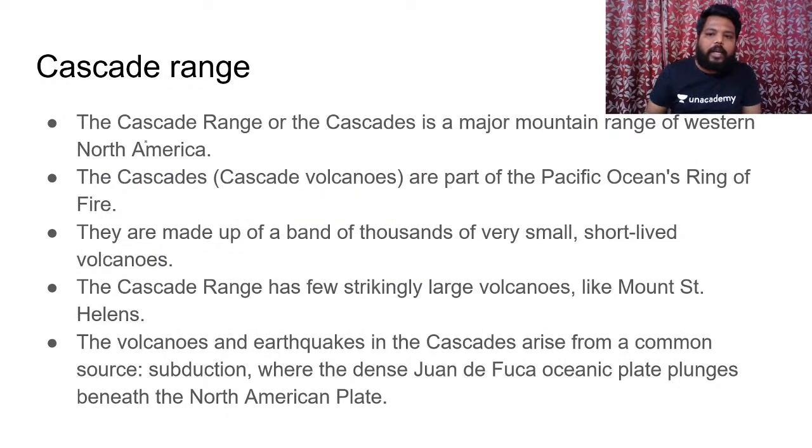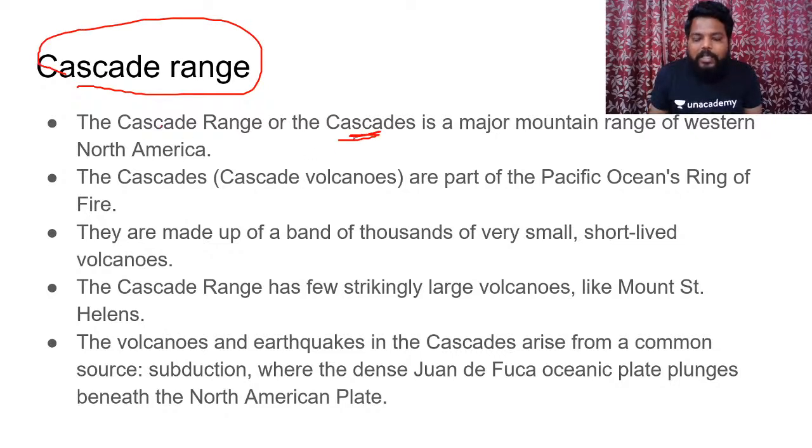And the Cascade Range in North America is most important. Wherever you see this word cascades in general, it is a mountain range of Western North America. They are part of the Pacific Ocean Ring of Fire itself. So simply, the volcanic eruptions which have happened on the Pacific plate along the Pacific oceanic boundary have resulted in the formation of volcanic peaks. They are nothing but cascades. If you see, they are made up of a band of thousands of very small short-lived volcanoes, and this Cascade Range is very important in the western portion of North America.